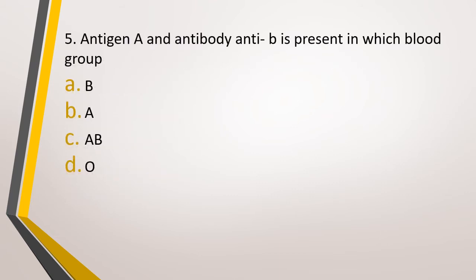Question number 5. Antigen A and antibody anti-B is present in which blood group? Option A, B. Option B, A. Option C, AB blood group. Or option D, O blood group. Antigen A, antibody anti-B. The correct answer is option B, that is blood group A. In blood group B, antigen B is present and antibody anti-A is present. In blood group AB, both antigen A and B are present, however there is no antibody. And in blood group O, both antibodies anti-A and anti-B are present, however there is no antigen.